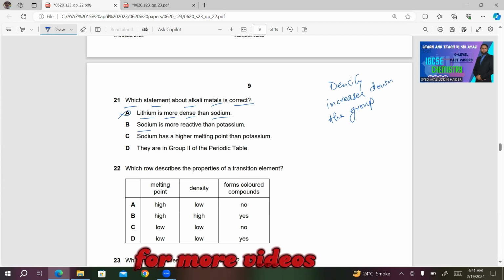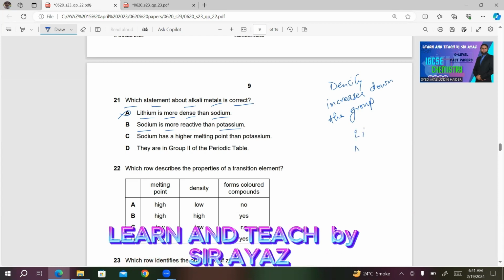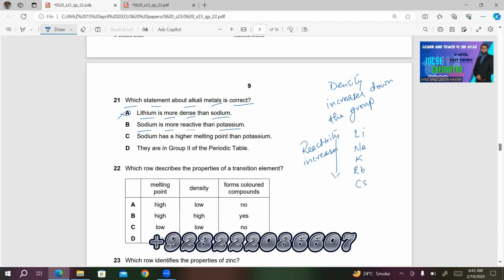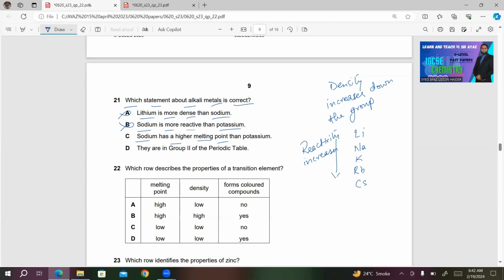Number B, sodium is more reactive than potassium. This is incorrect because if you look at the position of lithium, sodium, potassium, rubidium, cesium, reactivity increases down the group. So potassium is more reactive than sodium. Sodium is not more reactive than potassium. This is also incorrect. C, sodium has a higher melting point than potassium.